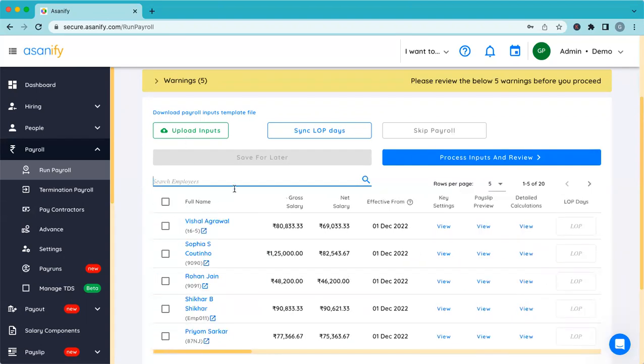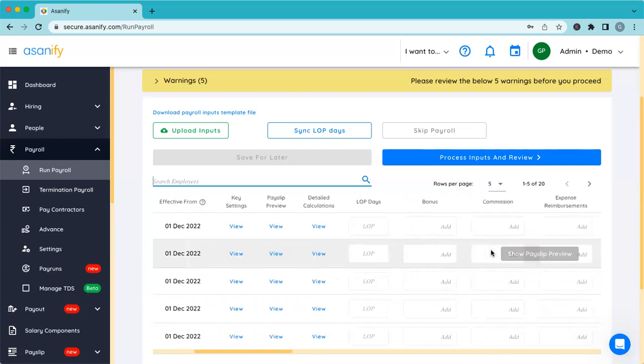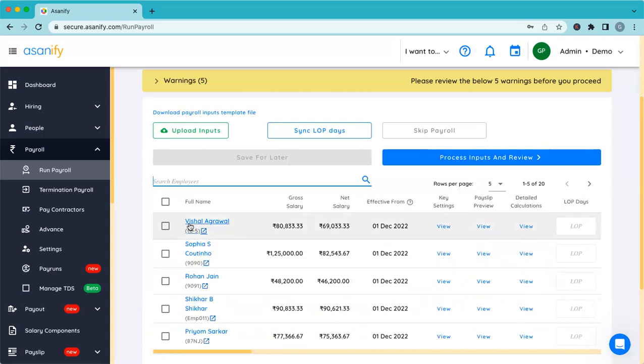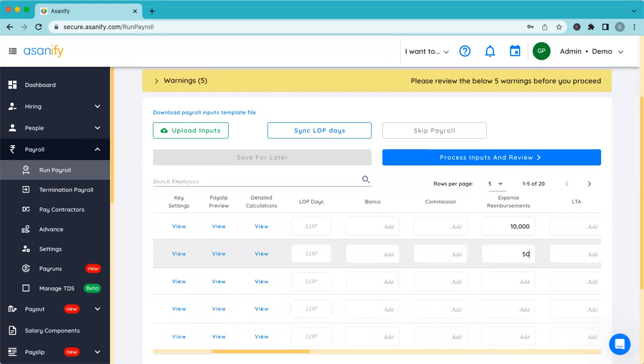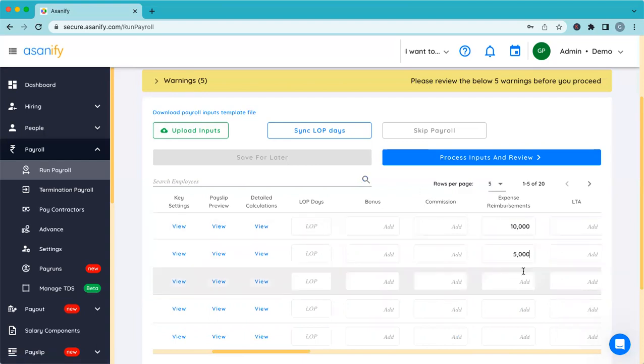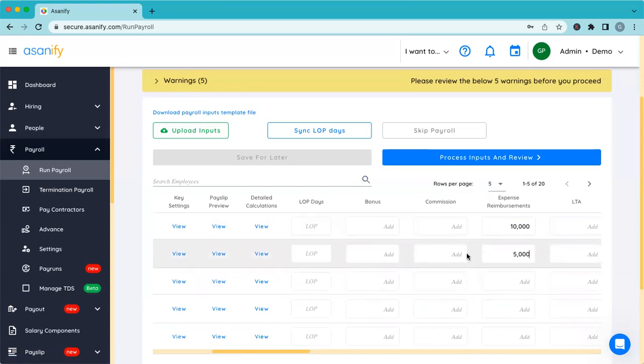That's correct. So if there are one or two people, for Vishal Agarwal in this example, I can manually enter, let's say, 10,000 rupees of expenses. For this employee, let's say I'm adding 5,000 rupees. But if there are too many, I can't do it one by one. I can upload it as an Excel sheet. You can download this template file as well, and under the column saying expense reimbursement, you can just enter this amount and upload that Excel sheet.